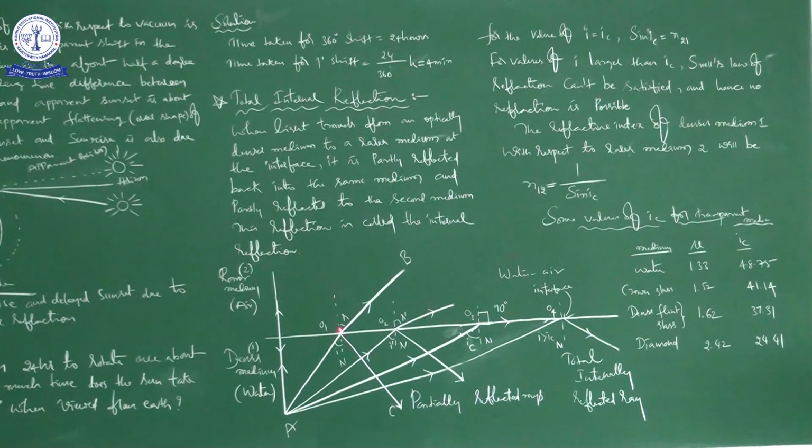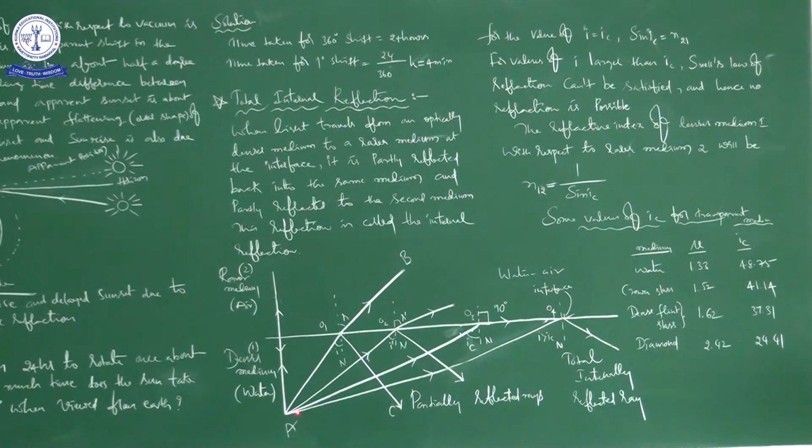Similarly, for the next light ray, O2 is the incident ray, this is the refracted ray, and this is the reflected, internally reflected ray.